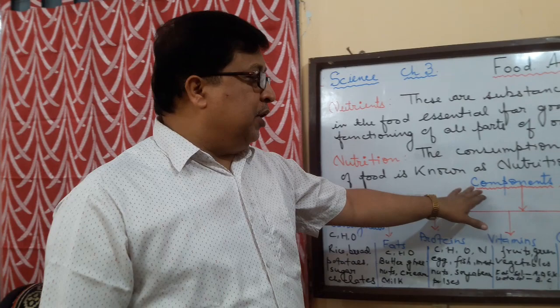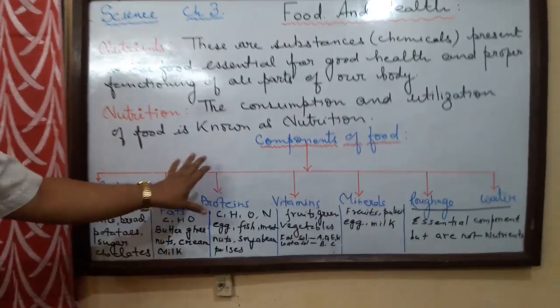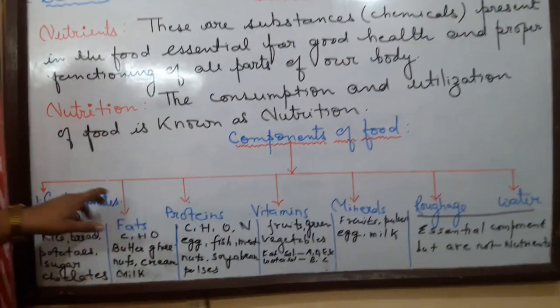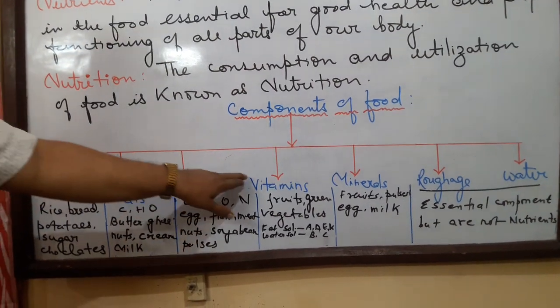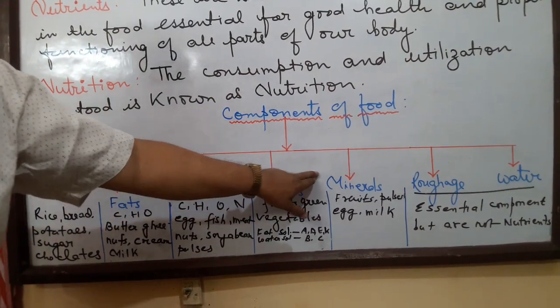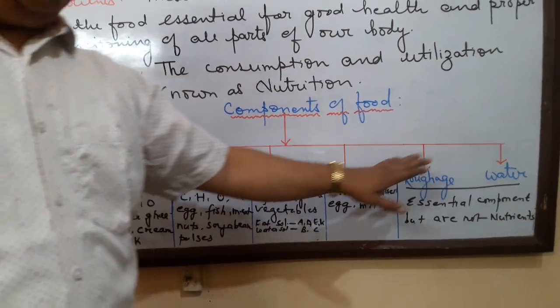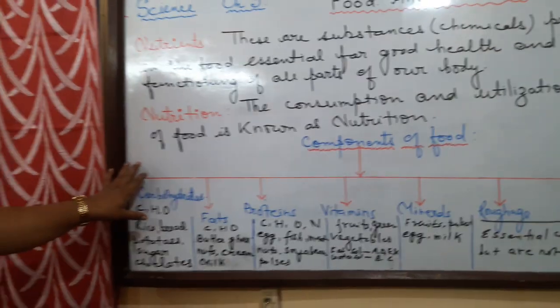The different components of the food, I have listed here in the form of a flow diagram. Now these components of food are carbohydrates, proteins, vitamins, minerals, roughage and water. Now let us talk about them one by one.